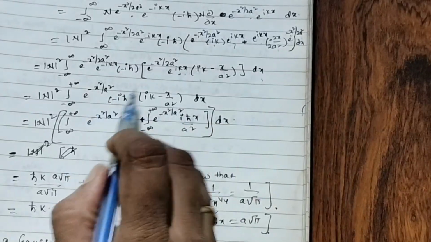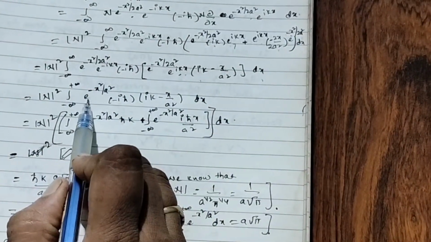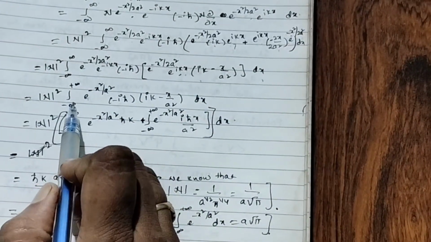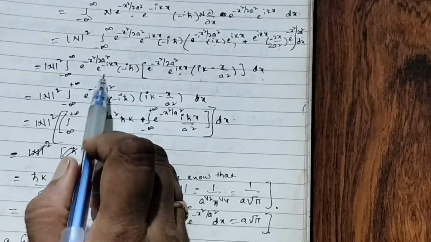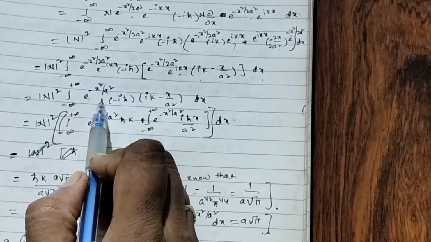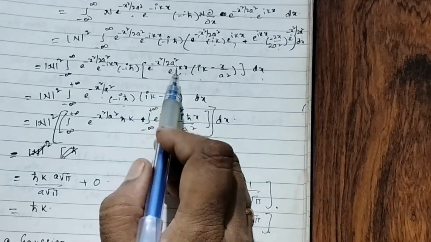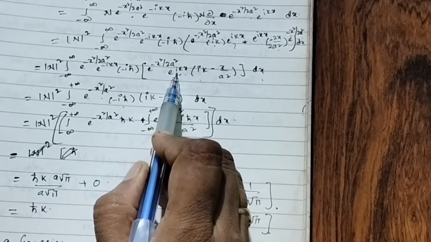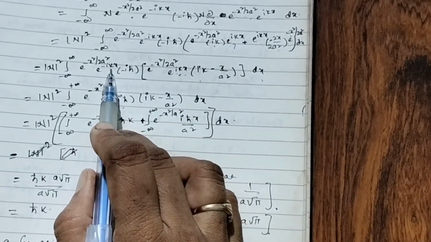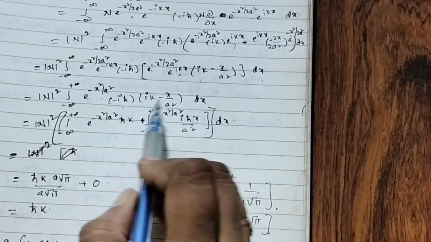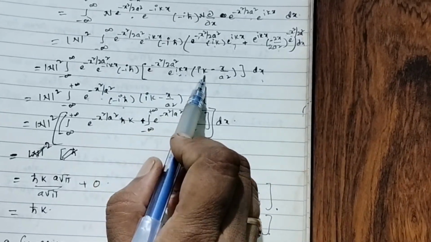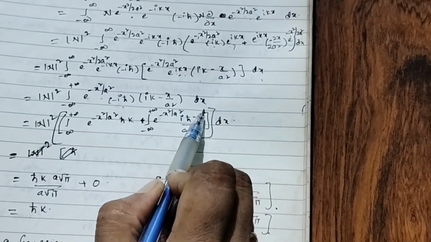Now here you see, N square integral from minus infinity to plus infinity of e to the power of minus x square by 2a square, into i h cut. This e to the power of ikx into e to the power of minus ikx is e to the power of 0, that is 1. Now what remained? ik minus x by a square dx.